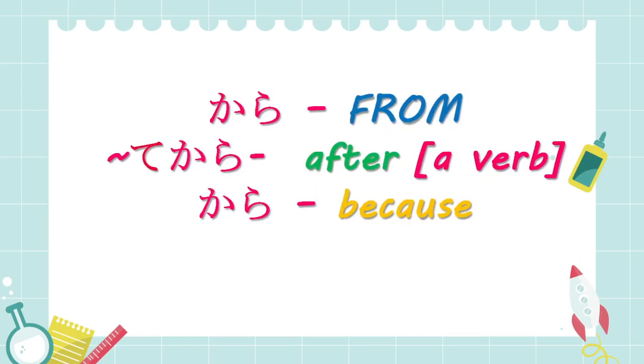This particle kara is a really versatile particle, so you will find it a lot in Japanese statements. For example, kara is used as from. So when you say something kara, something made, it means from and until. In the second most common use, when you use the te form of a verb plus kara, it means after doing a verb. I am soon going to upload a video on these topics also, so please stay tuned for that. In today's lesson, we will focus on this function of kara, which is because.